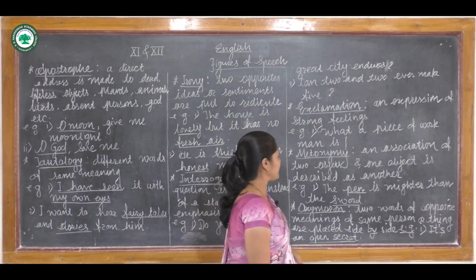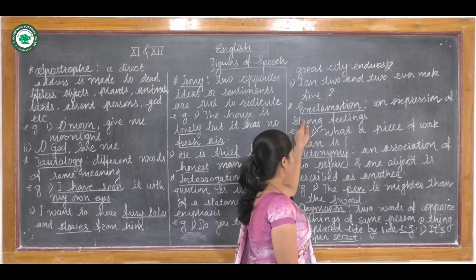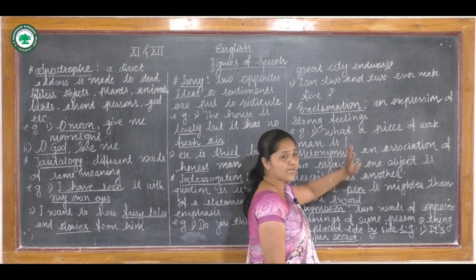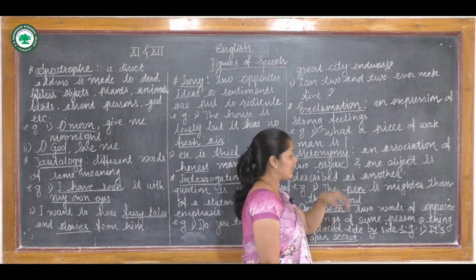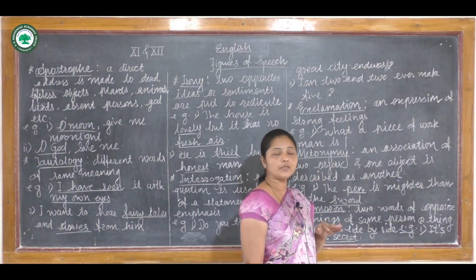Now the next figure of speech, let's see, is exclamation. So what is an exclamation? All of you know about exclamatory sentences. When there is an exclamation mark, it's so simple to identify.